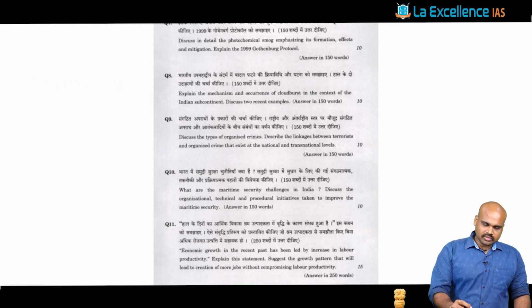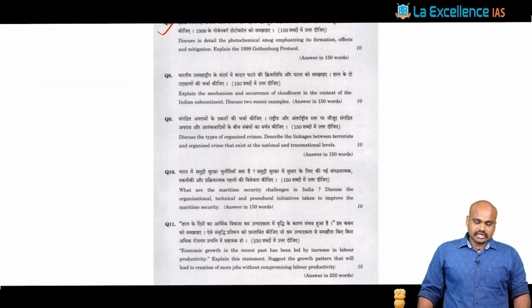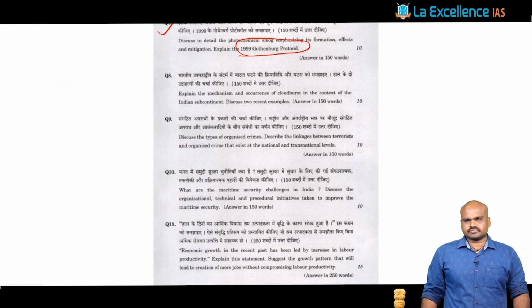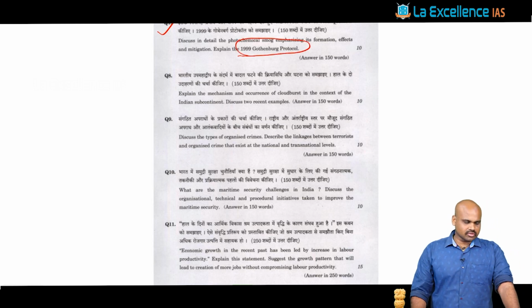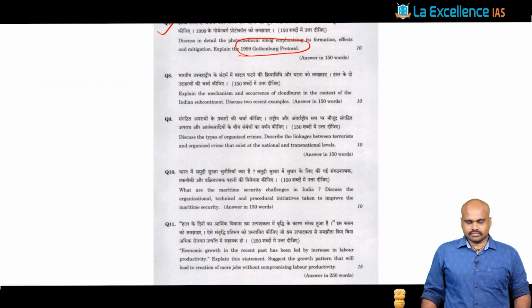Now, the 7th question is also part of environment: discuss in detail the photochemical smog, emphasizing its formation, effects and mitigation, and explain the Gothenburg protocol. This was again a little surprising to ask about the Gothenburg protocol, but those who have prepared this aspect as part of your prelims examination could have happily answered this question, because it is asking about the basics of the chemical smog or the photochemical smog formation, which is otherwise called the Los Angeles smog, right, which is fundamentally formed out of your nitrous components, right.